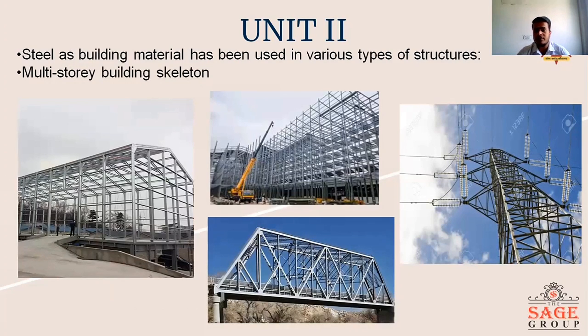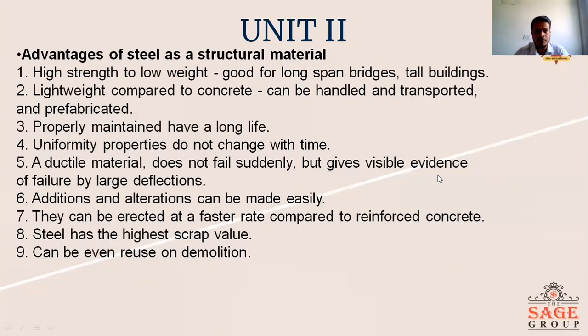Now, steel is used for structural purposes in many multi-storey buildings, such as industrial buildings, steel bridges, towers, and trusses. The advantage of using steel as a structural member is that it has high strength compared to its low weight. For longer bridge spans and tall buildings, high strength steel can be used.